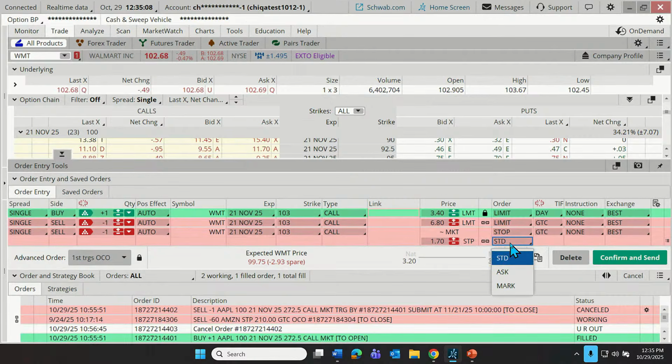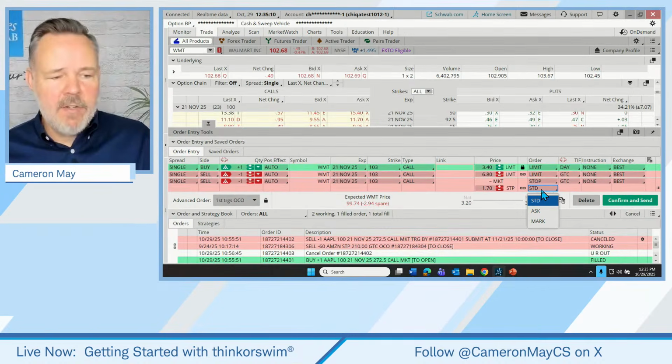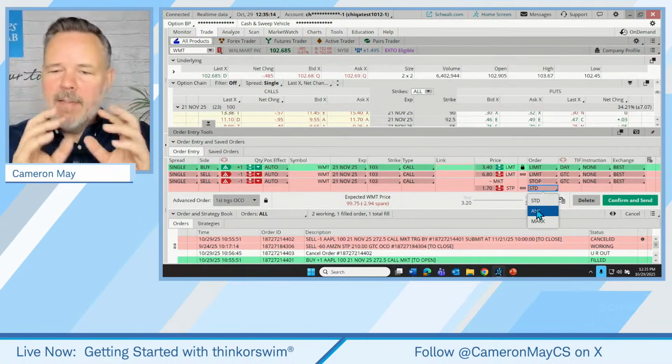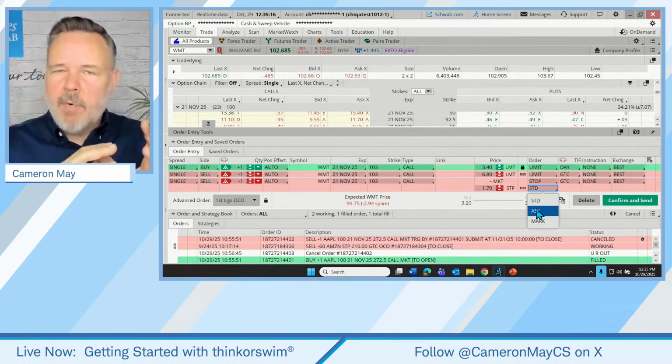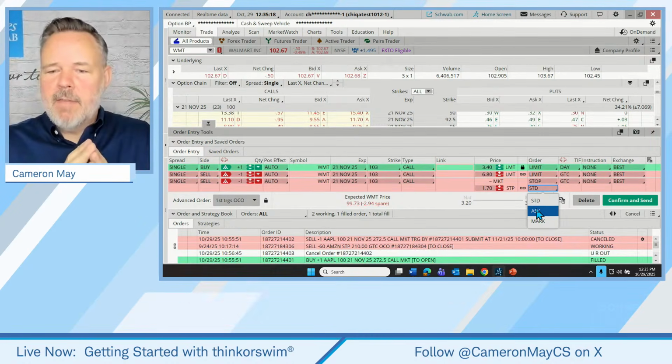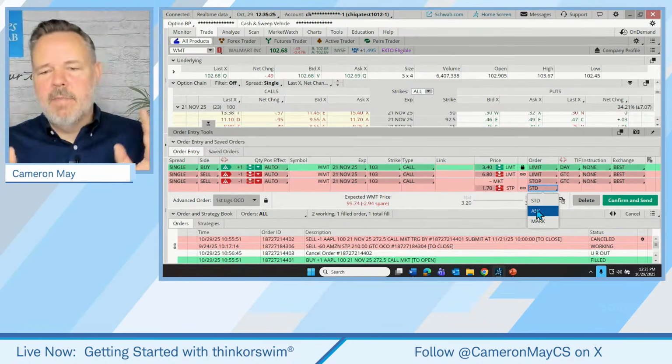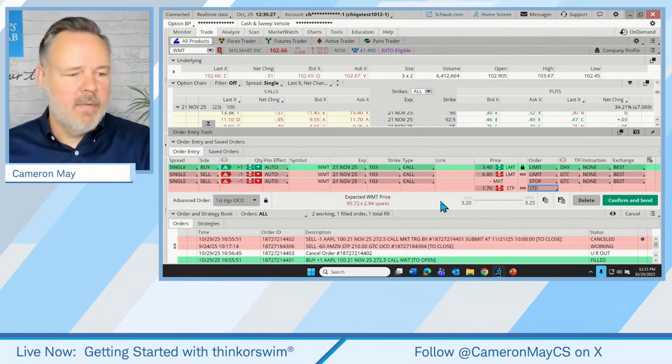John says, I still don't know what standard is. Does that mean market? Essentially, John, if a trader is particular about exactly what triggers a limit or a stop order, they can make a specific designation, like do that based on the ask price, or do that based on the market price, or just go with the standard.